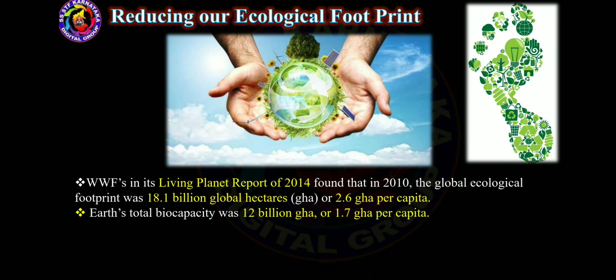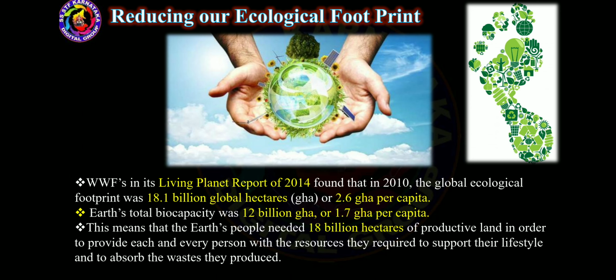Earth's total biocapacity itself was 12 billion, which means 1.7 per capita. This means that Earth's people needed 18 billion hectares of productive land.